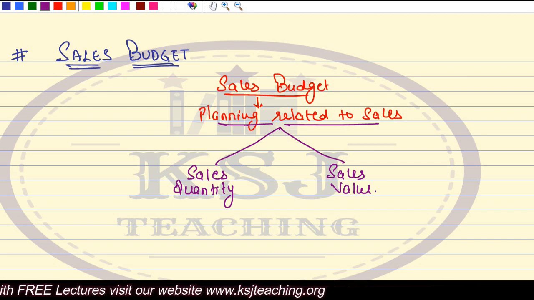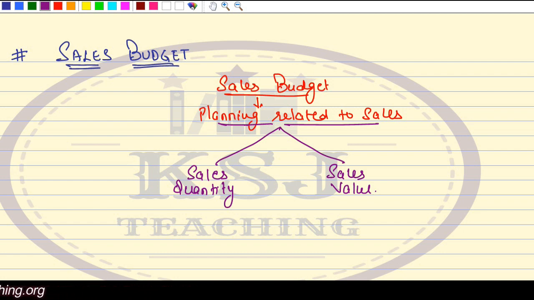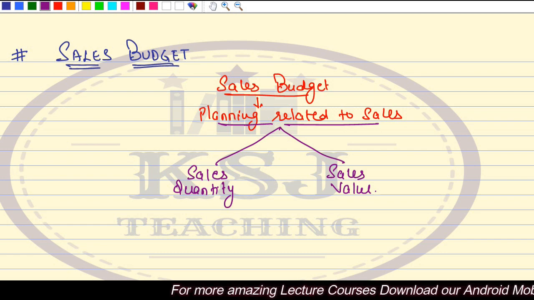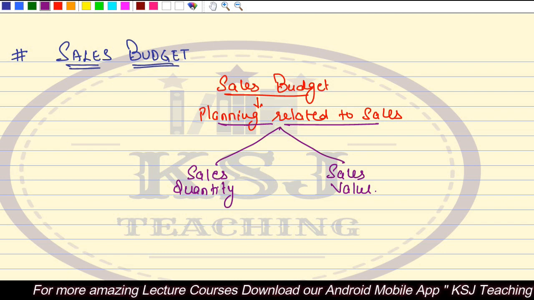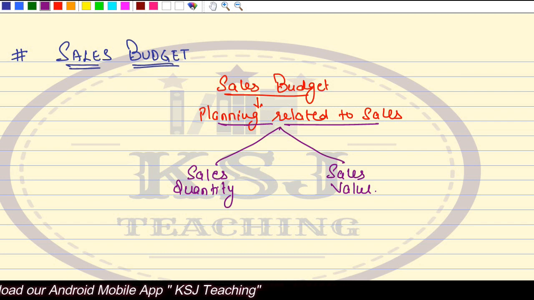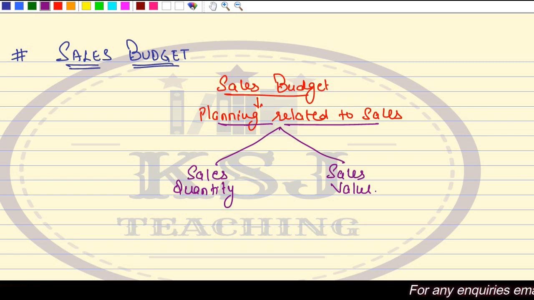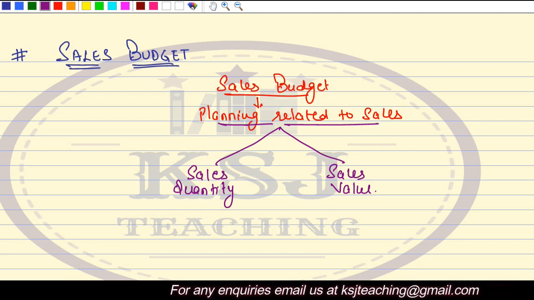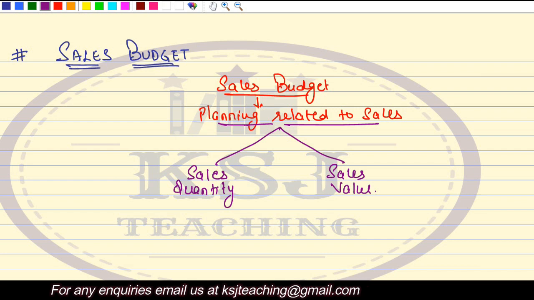One is how much quantity you want to sell. In a particular year, you have to decide beforehand, as per the demand in the market, what quantity we should be selling. Another thing to be seen is what total sales value we want to achieve. On the basis of these two things, we decide a selling price, or on the basis of selling price, we decide the sales value. So one, the sales quantity you want to manufacture and sell; the other, the sales value that you want to achieve.